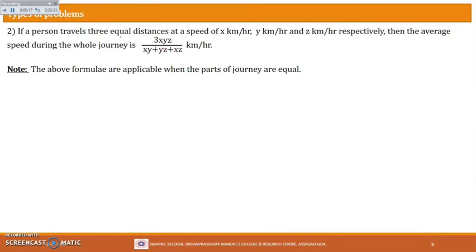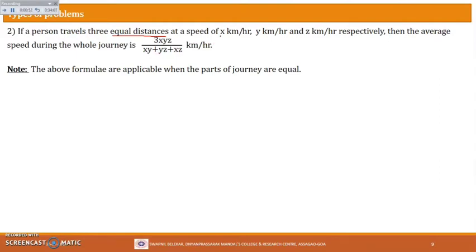If a person travels three equal distances, and equal distances is very important here, at speeds of x kilometer per hour, y kilometer per hour and z kilometer per hour respectively, then the average speed during the whole journey is, you multiply x into y into z, then multiply by 3, divided by x into y plus y into z plus x into z.